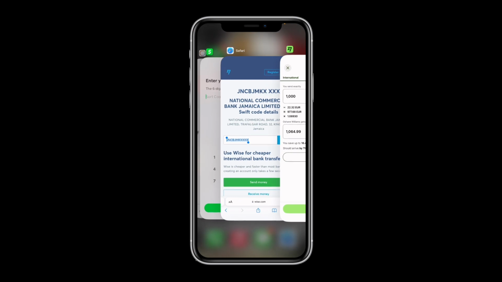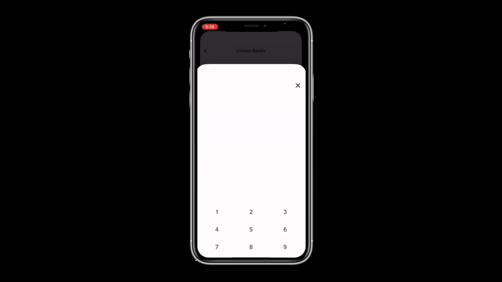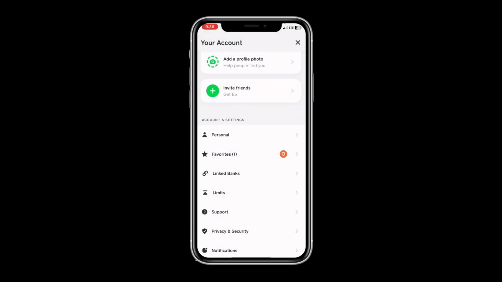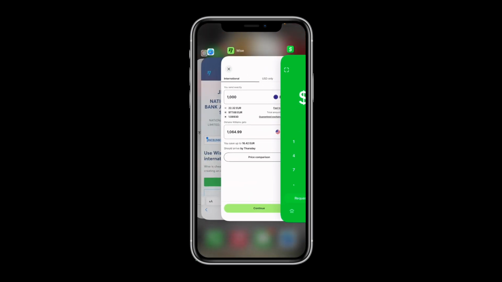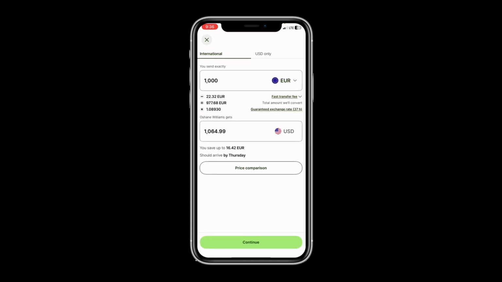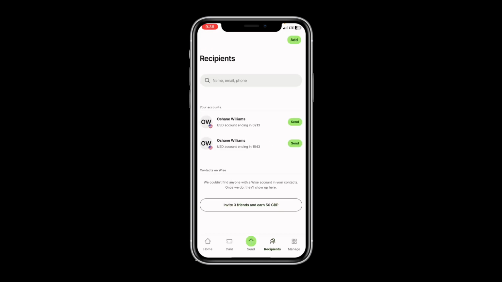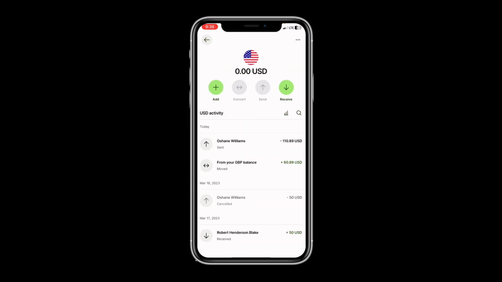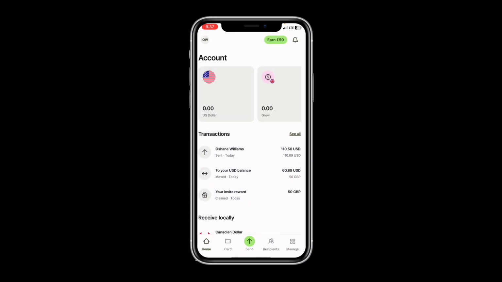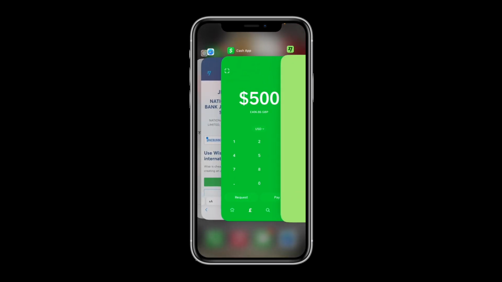So after you have cashed out on Cash App, you're going to cash out the $500 from Cash App. Then it will take a day or so to show in your Wise account. After the money is in your Wise account, you're going to send the money from your Wise account directly to your home or directly to your bank account that is anywhere in the world.